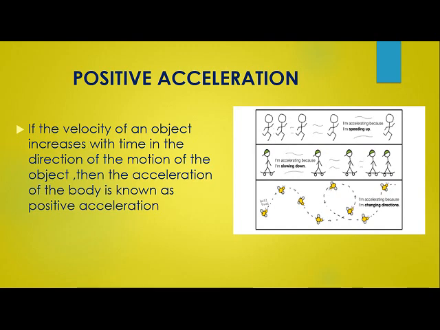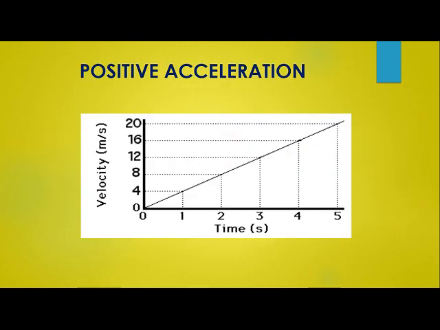So I hope you have understood what is meant by positive acceleration. Positive acceleration in very simple words is, as the velocity increases, acceleration will be always positive. If the velocity decreases, then it will be a negative acceleration. Children, this graph is a perfect representation of positive acceleration.